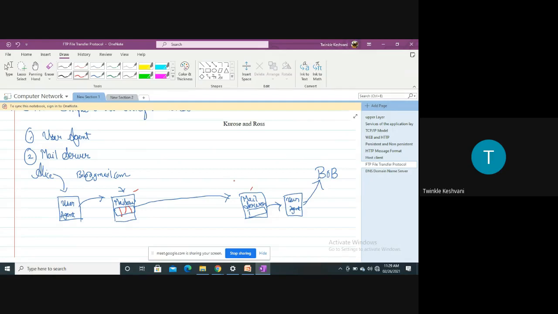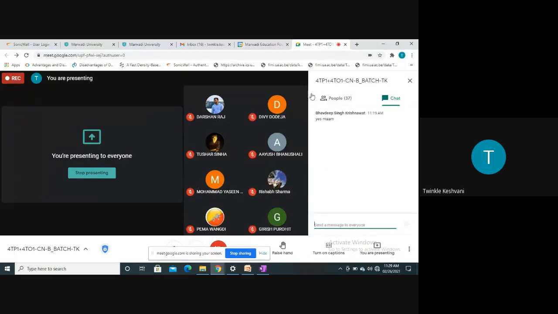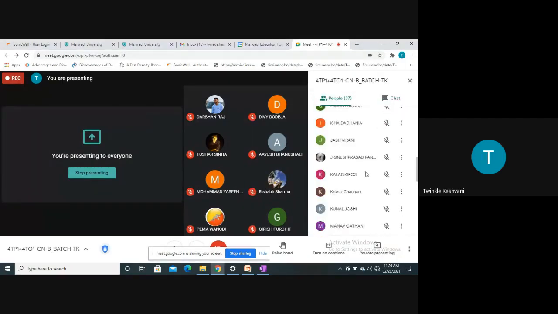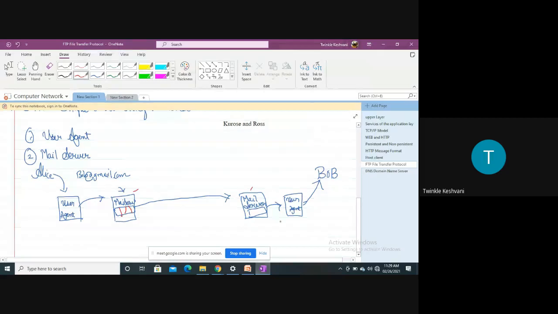So if you just see this scenario, then you can clearly observe that each entity is pushing the mail, or sending the mail from one entity to another entity, right? So one thing is clear: SMTP is a push protocol, right? If you just look at this diagram, you can clearly analyze that here Alice is pushing the mail to the user agent, the user agent is pushing the mail to the mail server, and from one mail server to another mail server the message is pushed again.